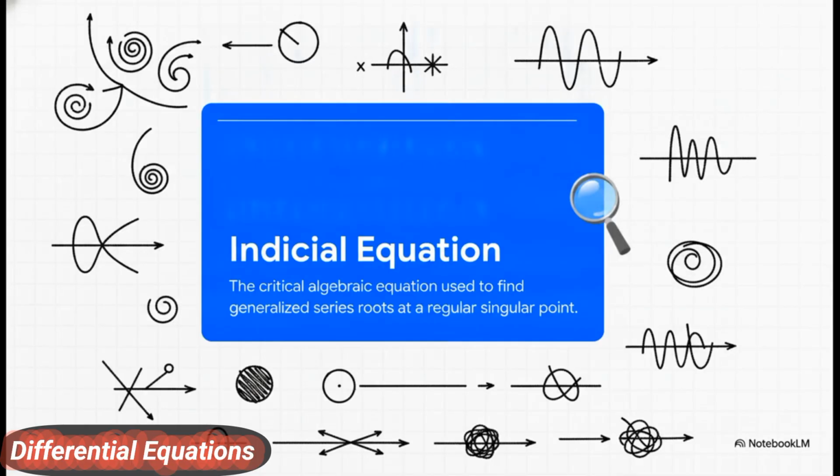To actually use the method of Frobenius, you absolutely need the indicial equation, f(r) = 0. Why is this so crucial? Because the roots of this specific algebraic equation are like a DNA test for the system. They tell us exactly how our physical solution is going to behave. Depending on what those roots are, our solution might play nice, or we might literally be forced to introduce complex logarithmic terms just to keep mapping the system accurately.